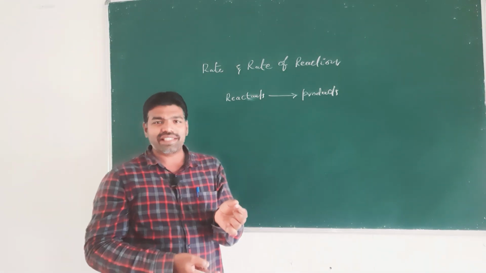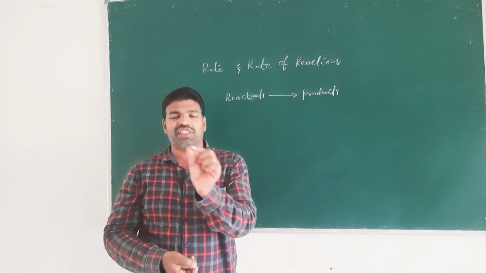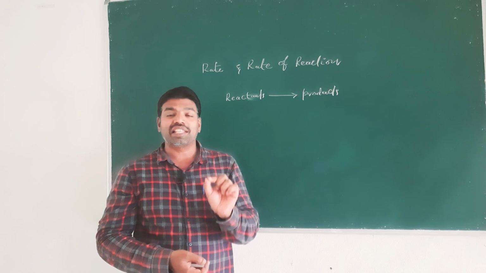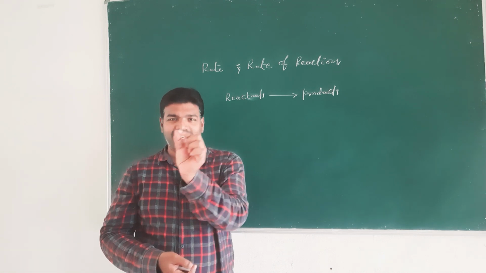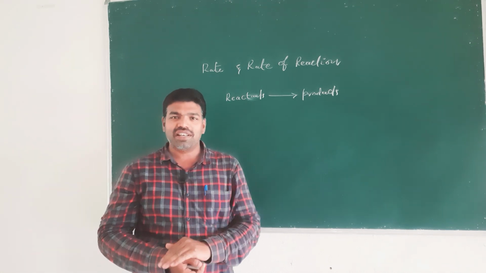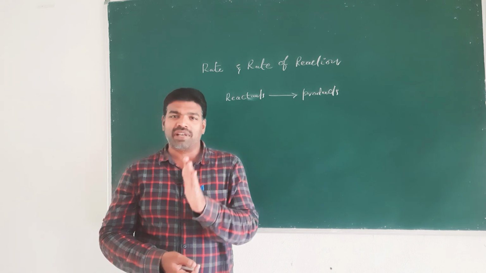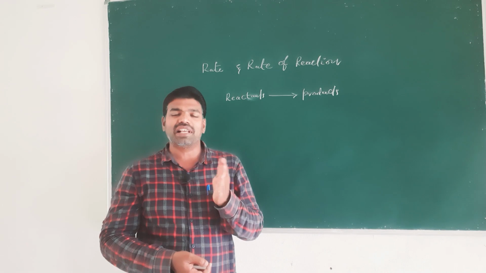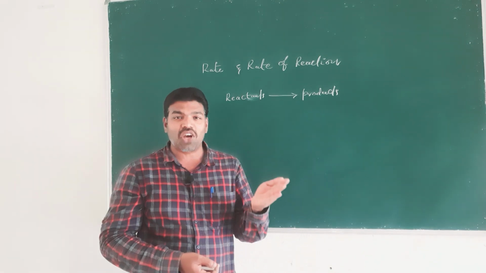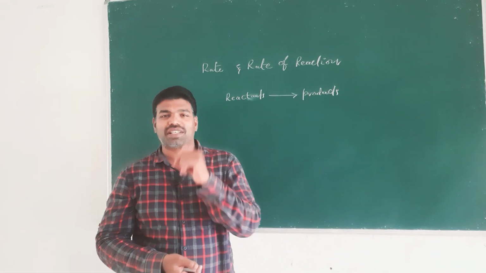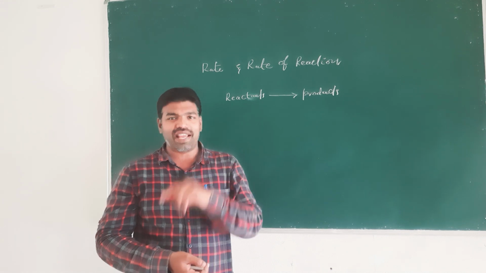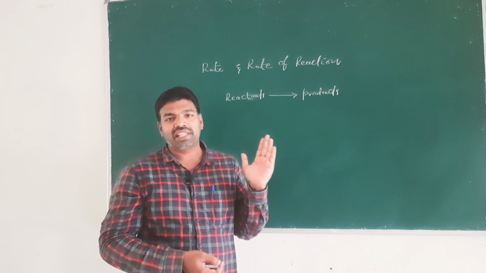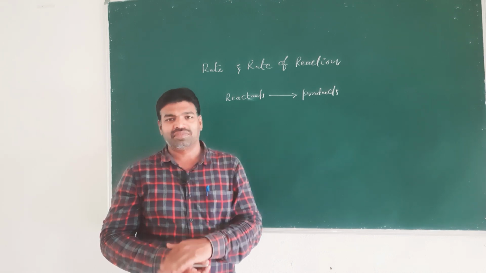So, in a nutshell, rate is nothing but change with time. And for a chemical reaction, in which reactants are converted into products, we can say the rate of reaction, because there is a change with time.